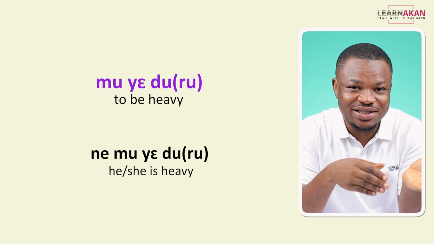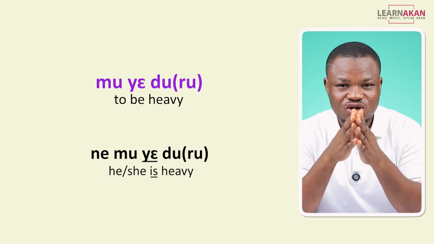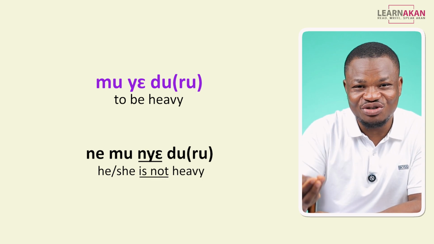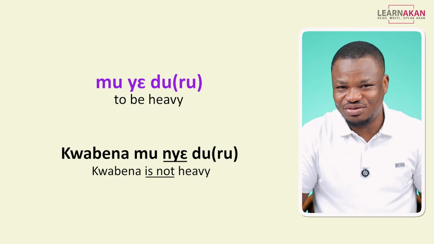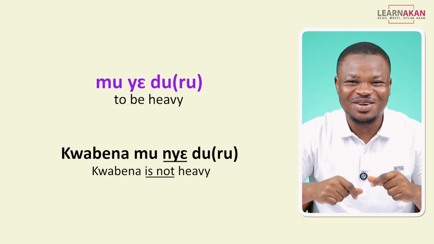And if you want to negate this, you simply negate the to be verb here. So you have nemunyedru. Okay? Kwabena munyedru.